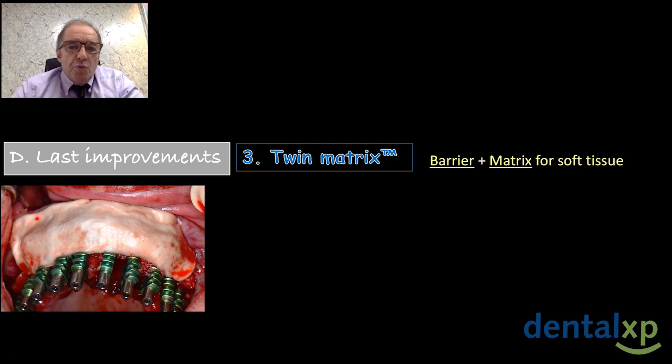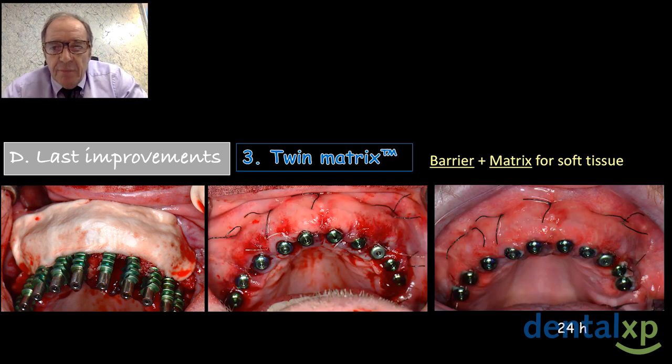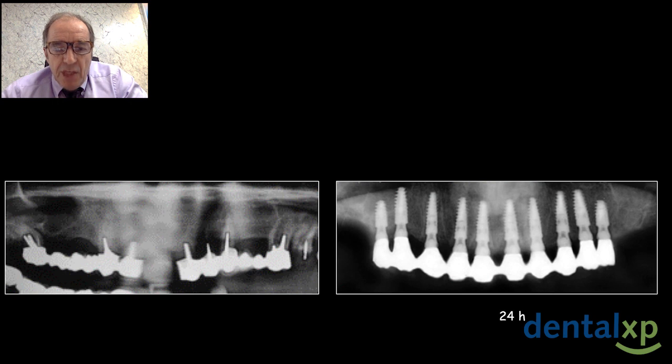Finally, the Twin Matrix is not a barrier. We use it for soft tissue thickening. The day of the surgery and after 24 hours. And I would like to show you, and thank you, Jos Perret, for the realization of this fantastic provisional prosthesis. This patient was loaded at 24 hours. X-ray control.